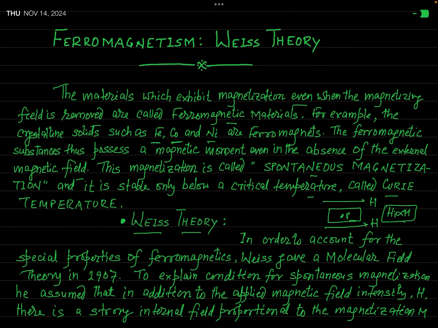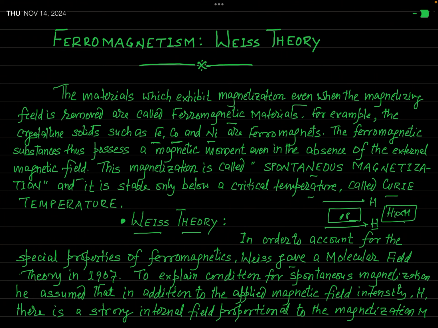So the net effective magnetic intensity at a point inside a ferromagnetic material is not equal to the external magnetic field H, but it is the sum of the external magnetic field H and the internal magnetic field Hi. Okay? So I have mentioned here, in order to account for the special properties of ferromagnetic, Weiss gave a molecular field theory in 1907.